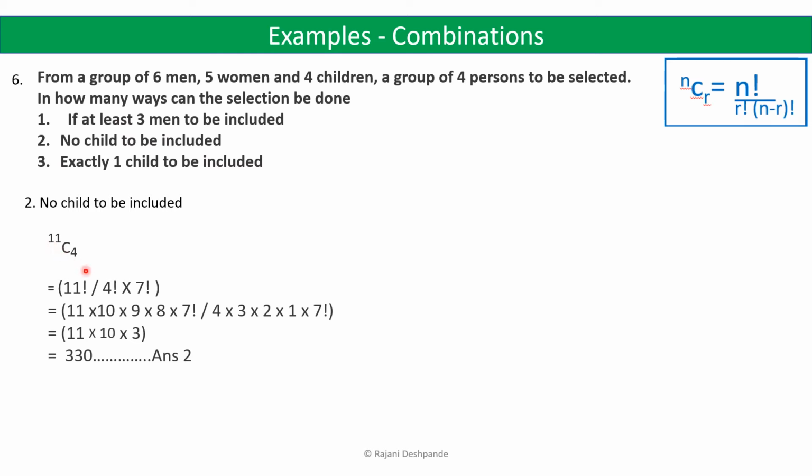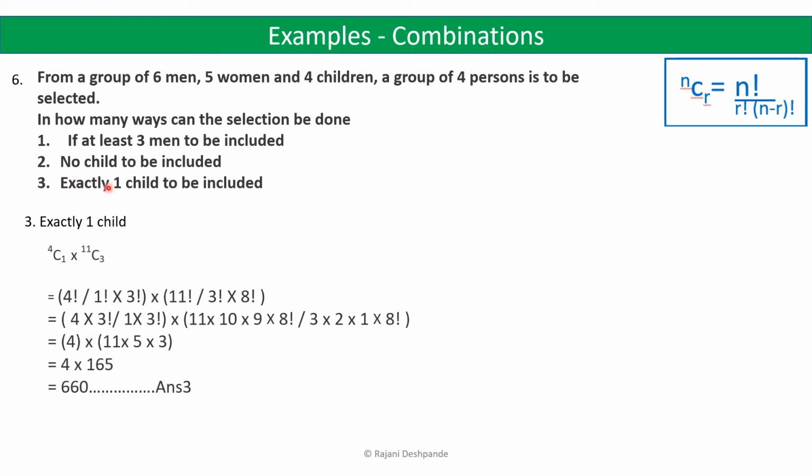So 11C4 is equal to, apply the nCr formula, n factorial divided by r factorial into n minus r factorial. So here n is 11, r is 4. So 11 factorial divided by 4 factorial into 11 minus 4, that is 7 factorial. So when you solve this, you will get 330 ways. So there are 330 ways in which a group of 4 persons can be formed in which no child is included.